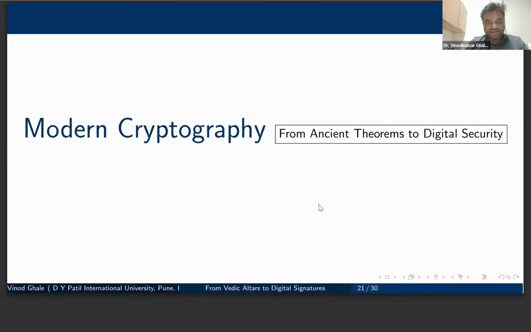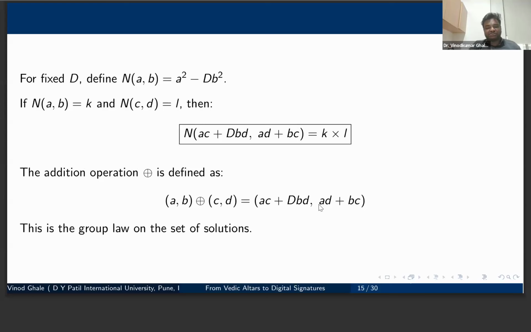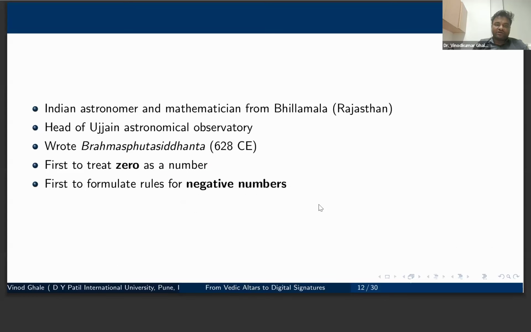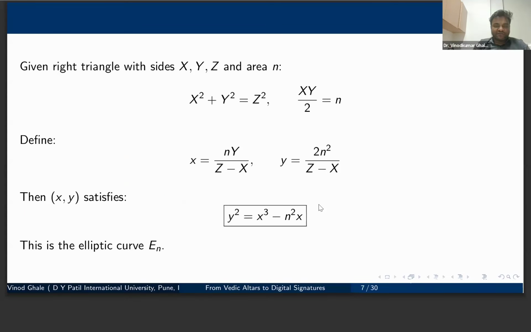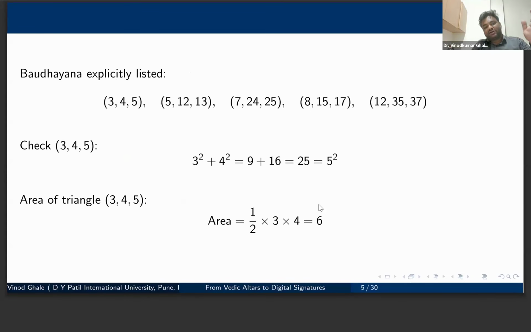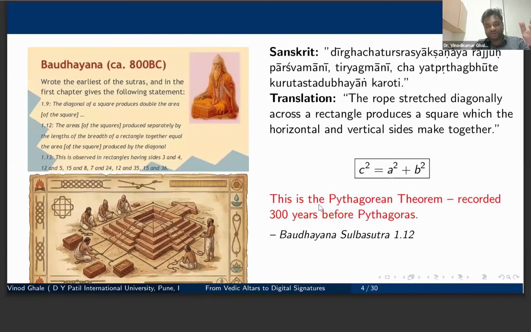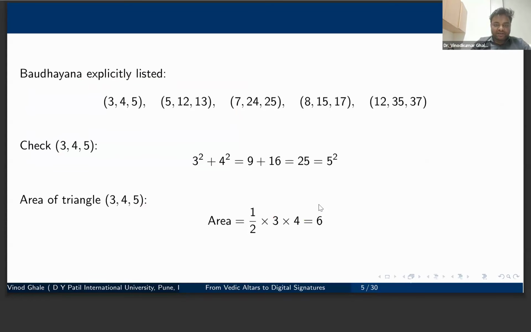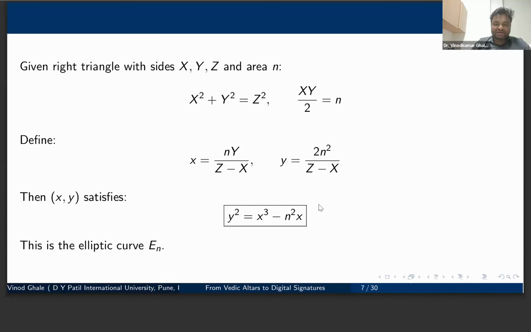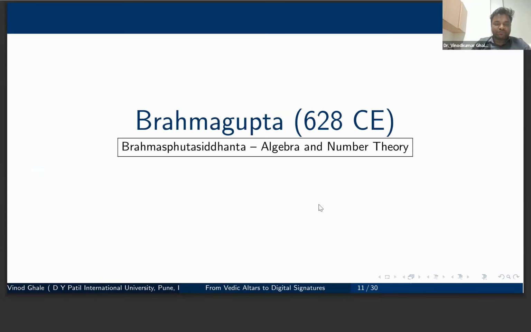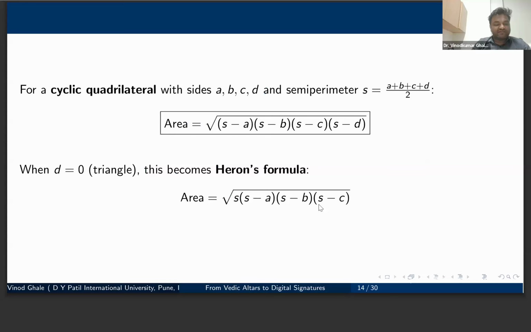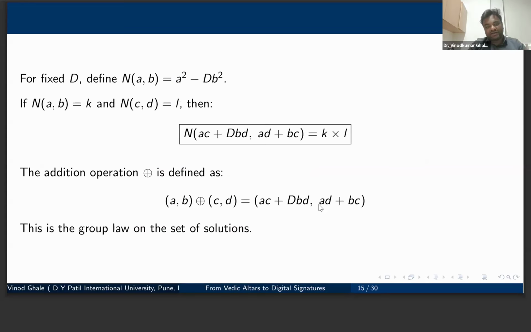Now, what we have seen is both of these have connections to the elliptic curves. Just let me recall this. For Baudhayana, he deduced that for rectangles, the sides and the diagonal, in the rectangle, squares, he gave, and we have a connection to the elliptic curves in modern times. Similarly for Brahmagupta's work, he contributed a lot which was known before his time, and he has connected to the elliptic curves here also.